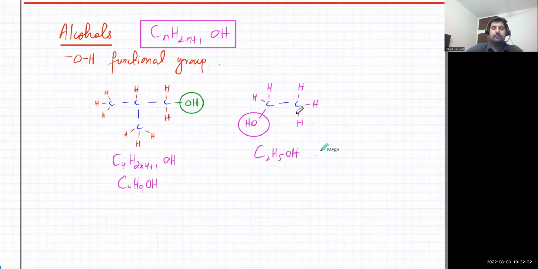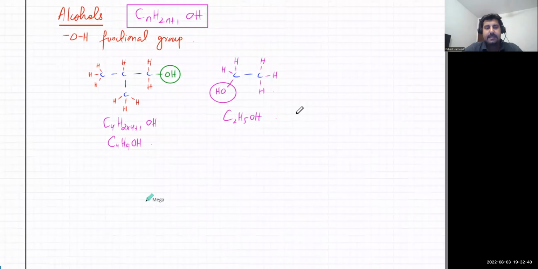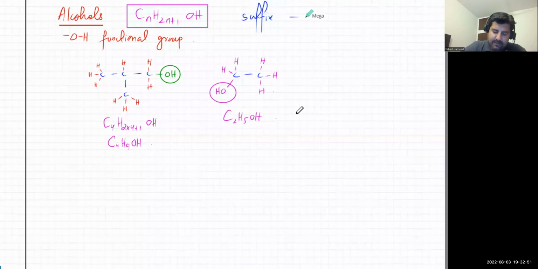ठीक है. अब naming, it's exactly the same. I'll just do the first 4. Achha, sorry, the naming, the suffix now will be "ol". ठीक है.